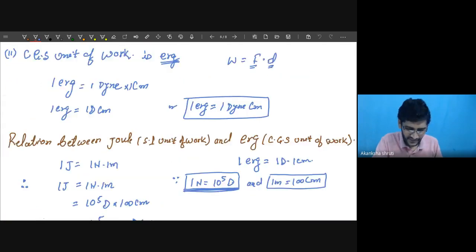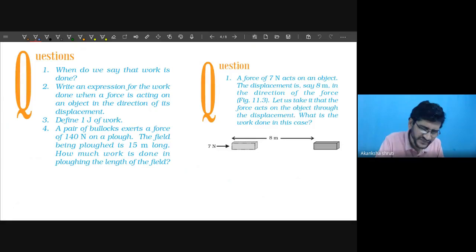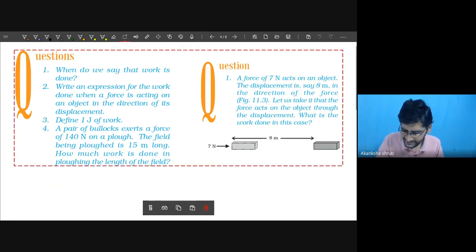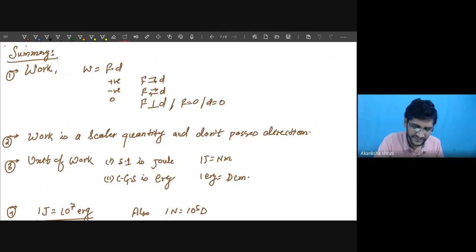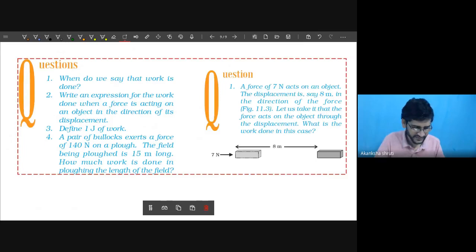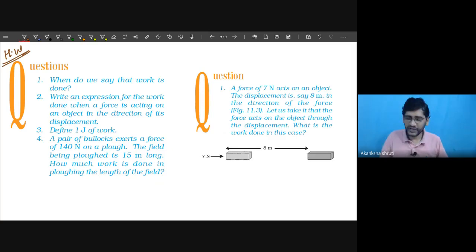Students, in our book, some of the numericals are given. You people can do these in your home, though these are very easy, and whatever I have discussed, everything is involved here. Everything we had already discussed. So these are your homework. Are we getting? Students, let me give you the hint quickly.